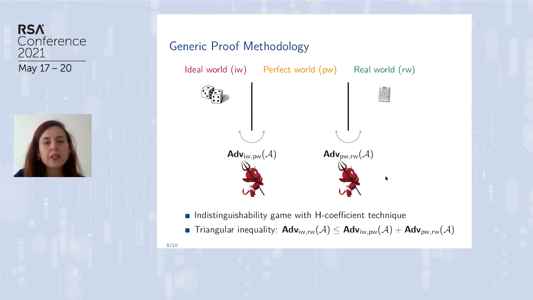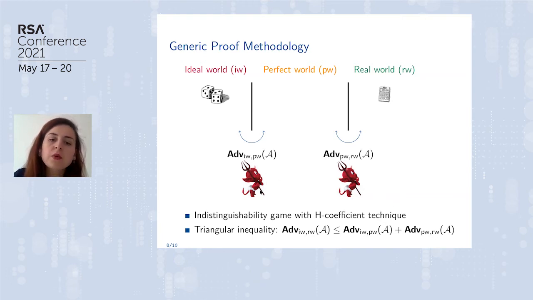So now I will just give you an overview of the proof technique, because this is the heart of our paper. This proof technique is based on the game playing technique and the H-coefficient technique. The H-coefficient technique was first introduced by Patarin, and it's a widely used technique to analyze the security of block ciphers.